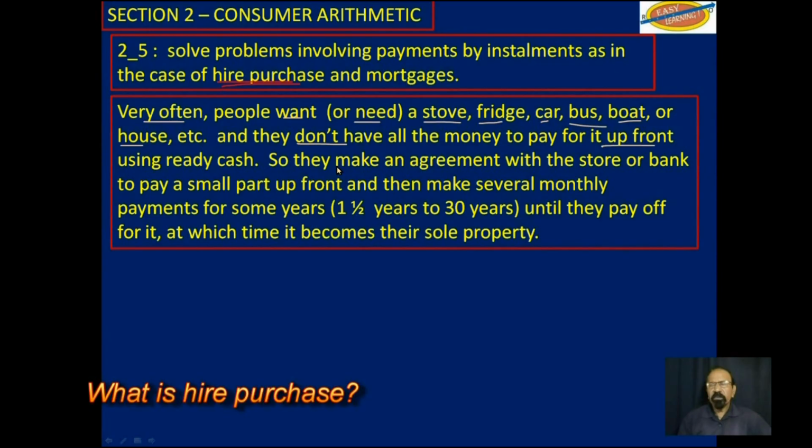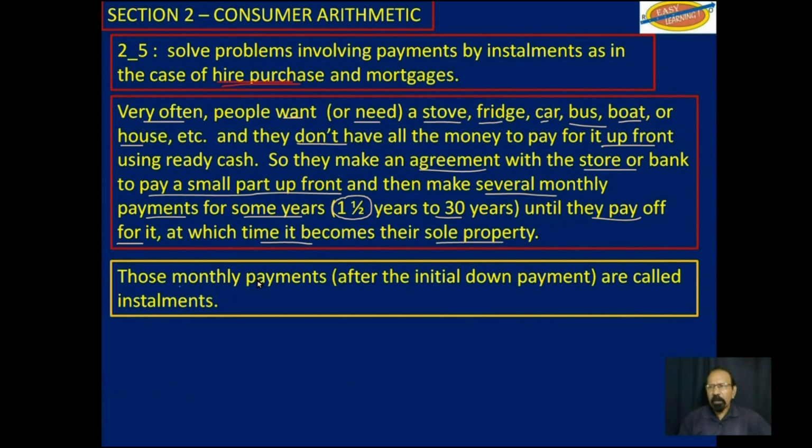So what they need to do is make an arrangement with the store or the bank to pay a small part up front and then make several monthly payments for some years, maybe 1.5 years to 30 years in the case of houses, until they pay off for it, at which time it becomes their sole property.